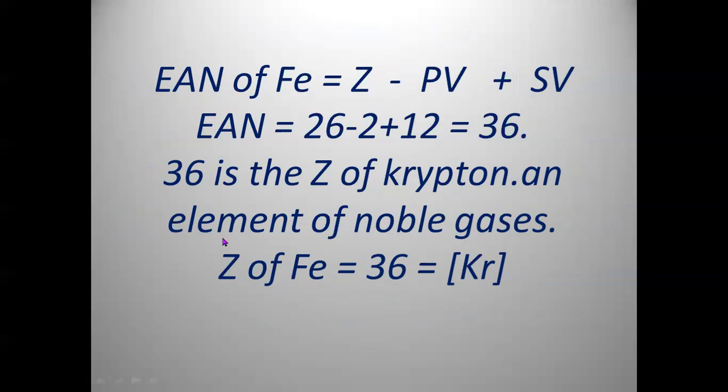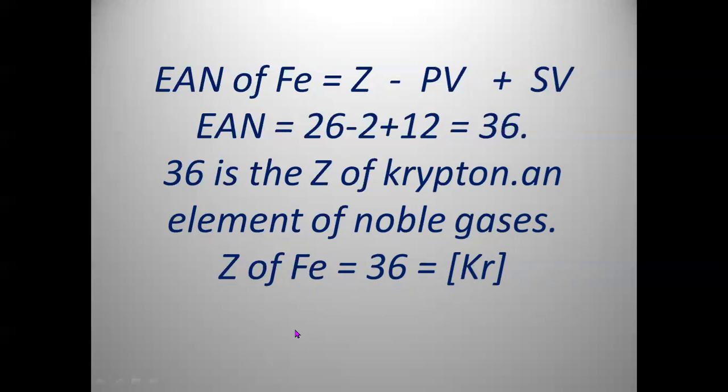It is the atomic number of an element from noble gas called krypton. Therefore, the new atomic number, or effective atomic number of ferrous, after losing 2 electrons and then gaining 12 electrons, is 36. Okay, so all these 36 electrons are around the nucleus.